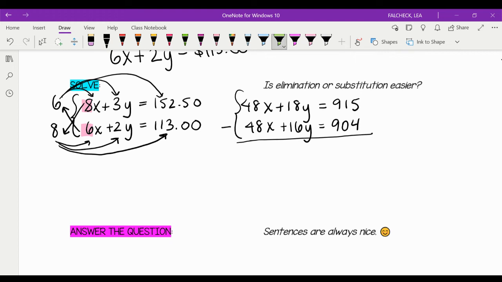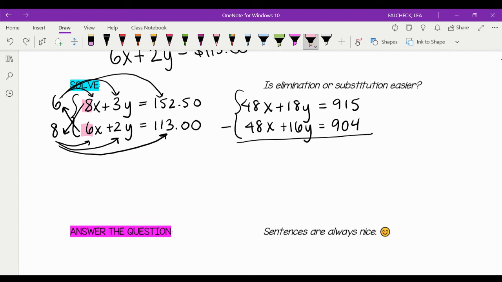I just got the same coefficient out here, right? For the purpose of subtracting one equation from the other and eliminating the x. So now I have 48x minus 48x, and that's going to give me 0x. In math, if we have 0 of something, we just don't write it. It's not there anymore. So the x's have canceled. Awesome.